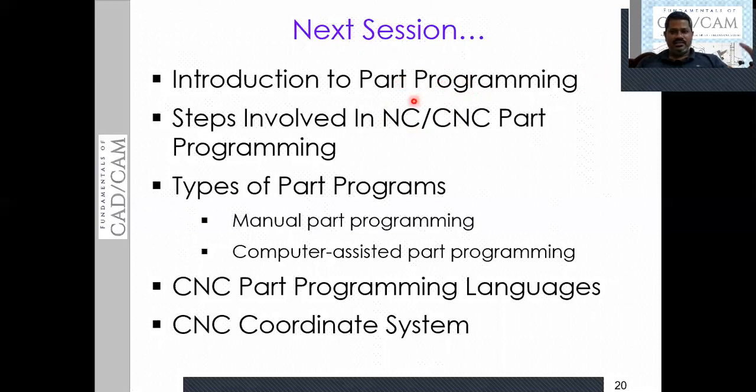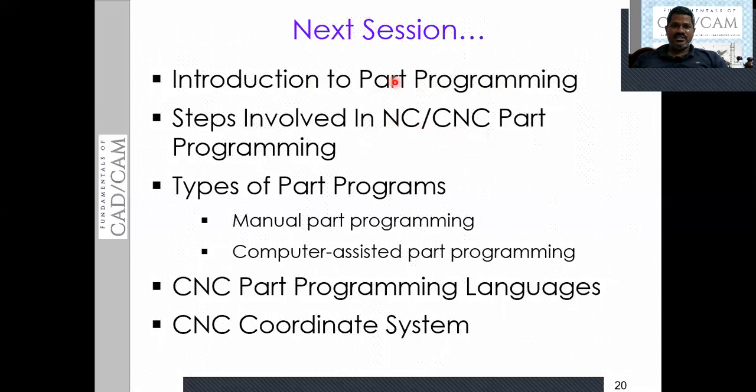Speed, feed, depth of cut, the movements of the tool as well as the movements of the table will be specified in the part program. Whether to use the coolant, whether to change the tool after completing one hour, all this information will be carried by the part program. We will see the steps involved in NC and CNC part programs in the next session.